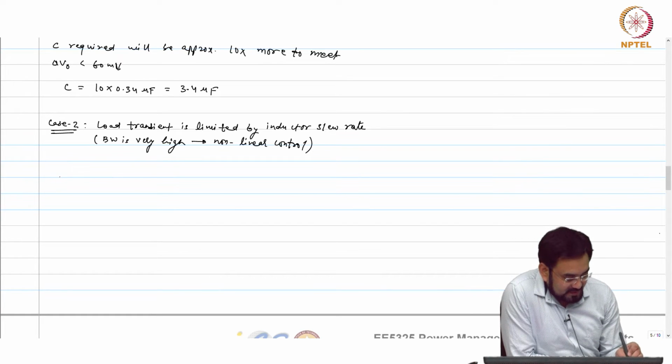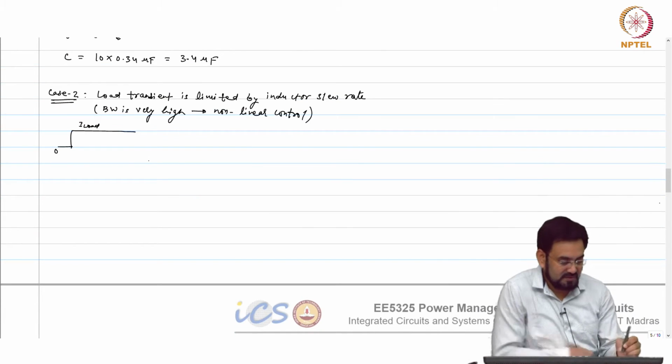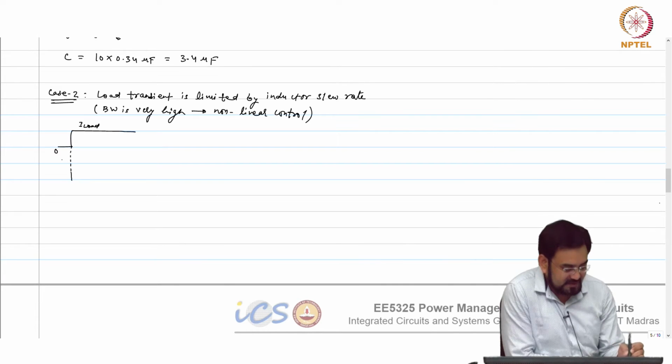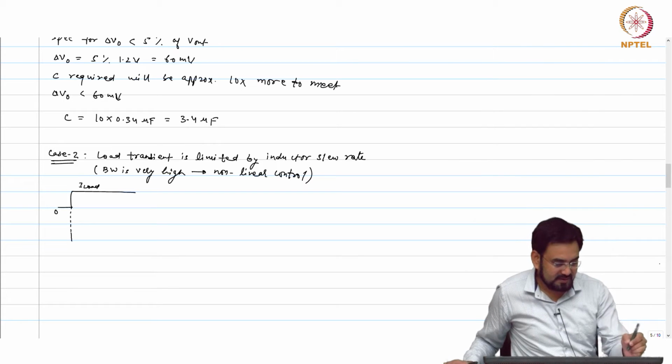So now, you are going from 0 to I load, and this is your inductor current. Let me draw here itself. Okay.